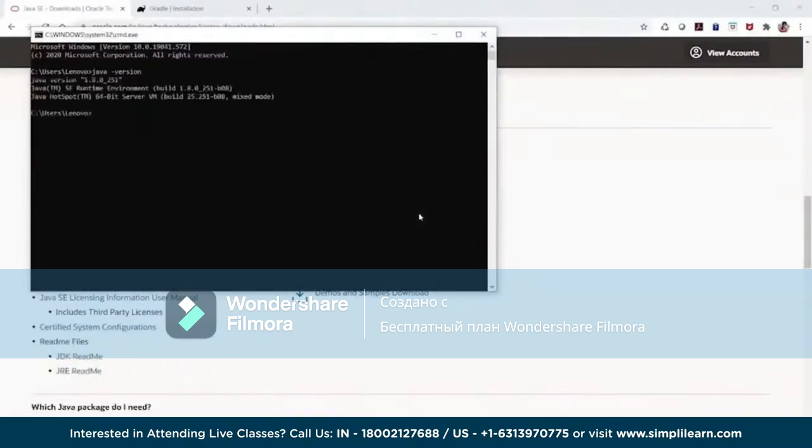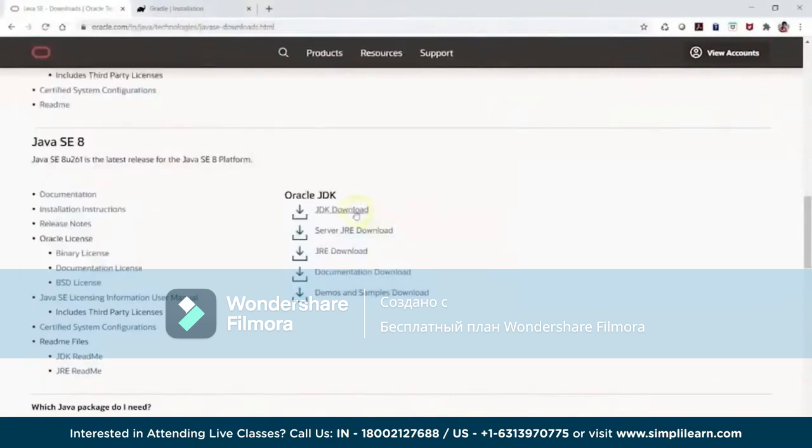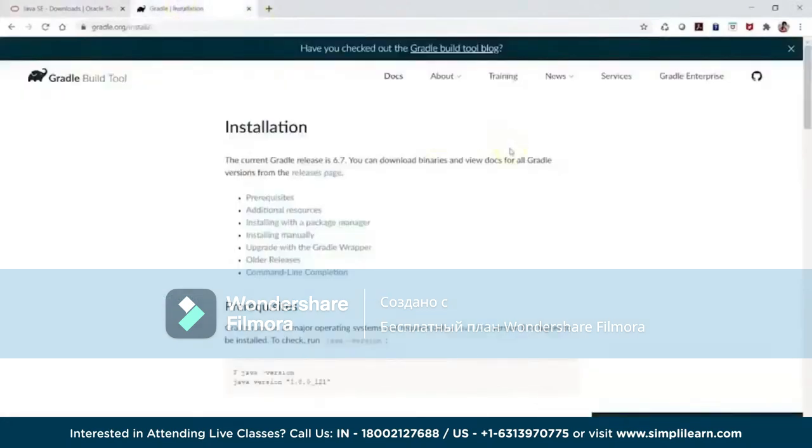In case Java is not installed on your system and you really want to do the installation, you have to download the JDK installer from the Oracle website, and then you can proceed further. Once the JDK is installed, you have to go for the Gradle installation, because Gradle is what will be performing the build automation and all that.